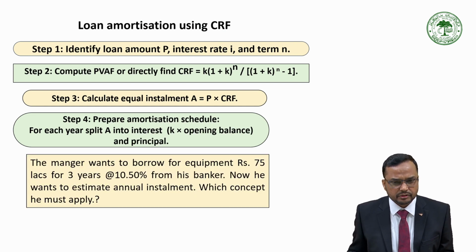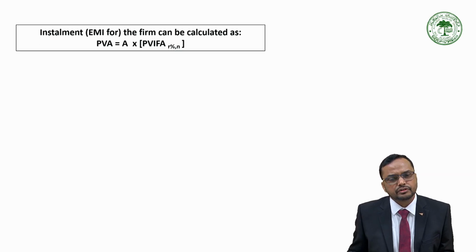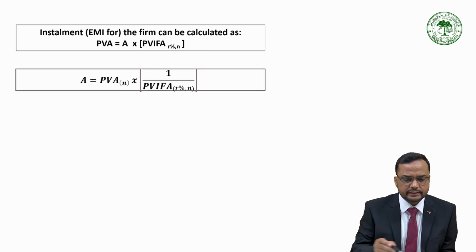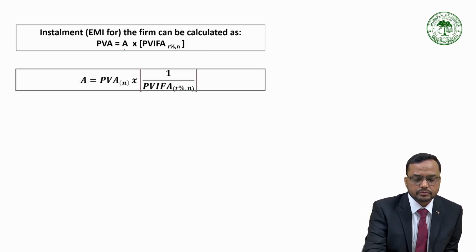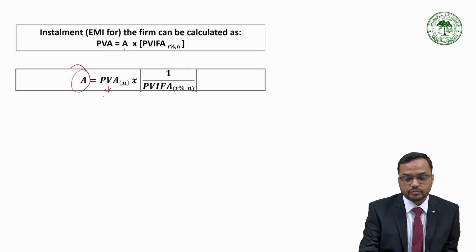Now, the problem for preparation of repayment schedule, because the manager intends to estimate what would be the EMI for purchasing an equipment of 75 lakh rupees for 3 years, and the bank charges a rate of interest of 10.5%. So he will be applying the capital recovery factor. So the installment amount for the firm can be calculated this way. So A is equal to, after modification and simplification, present value into this.